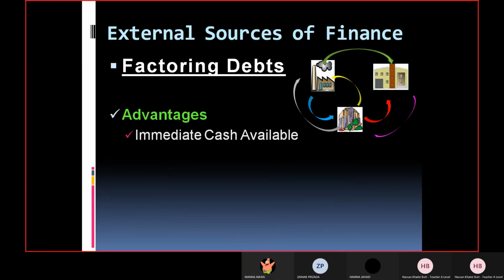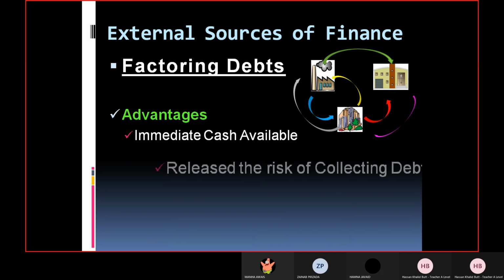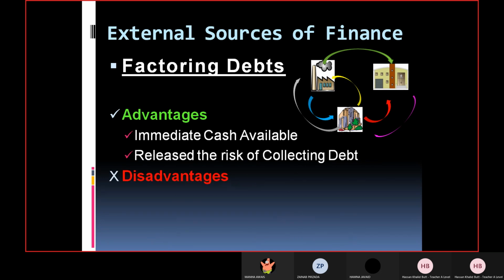All right, so moving onwards. Now, see the advantages. I'll just mention it quickly. Immediate cash available. Release the risk of collecting debt. Now, you need to understand, if it is written immediate cash available, you need to develop that point. You say whenever you are required to meet expenses immediately, this is the most suitable source of finance because you can get it immediately.